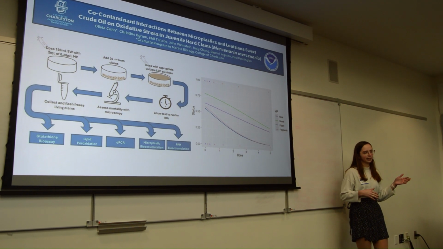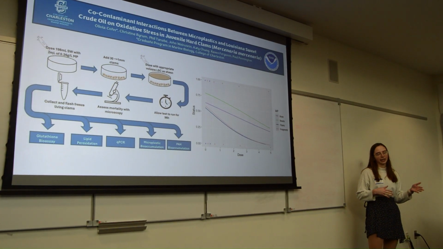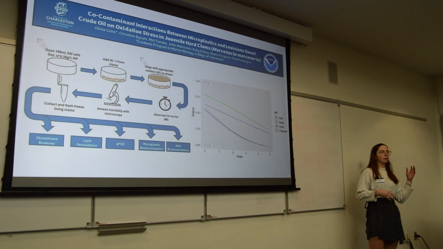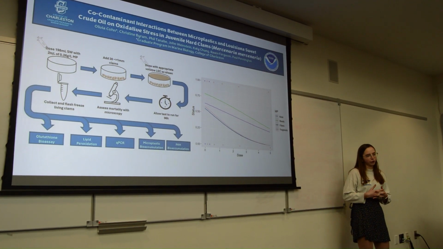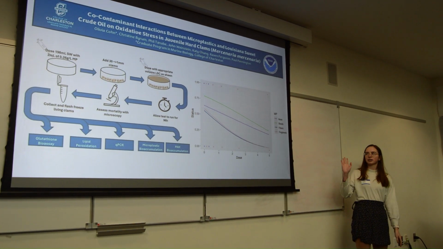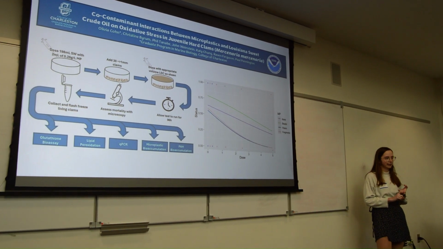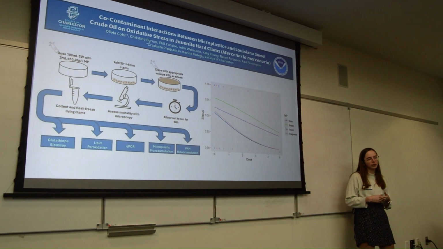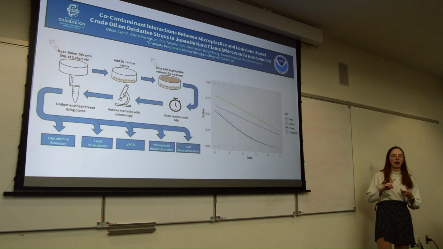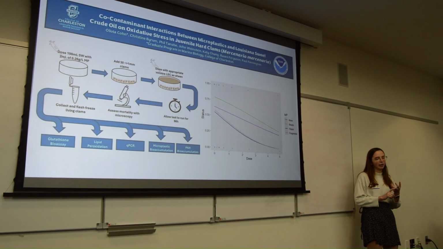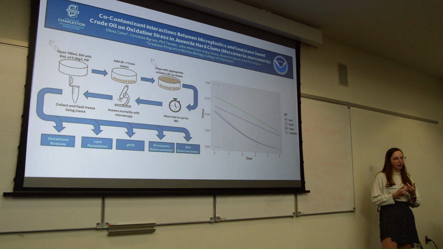PAHs, or polycyclic aromatic hydrocarbons, are one of these organic compounds that can enter the environment through events like oil spills. Microplastics are also highly diverse in both polymer type and shape. So for the purposes of this study, we looked at 3 different microplastic types. The first being a primary microplastic, which is what's most commonly used in toxicological studies, which are polyethylene beads, and then 2 secondary microplastics, which are polyamide fragments and polyacrylic fibers.